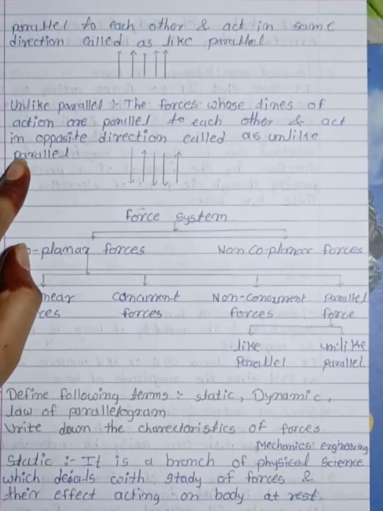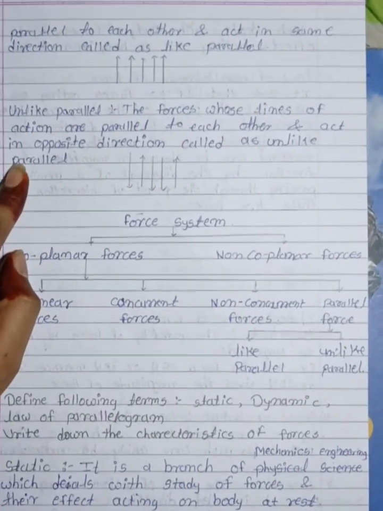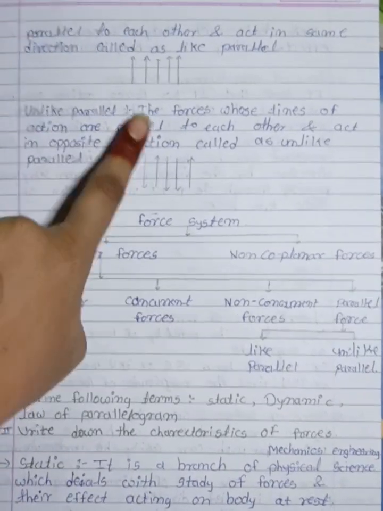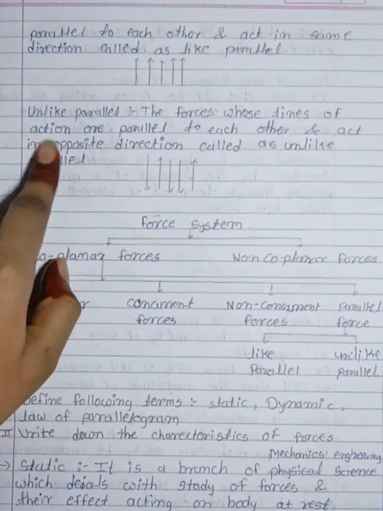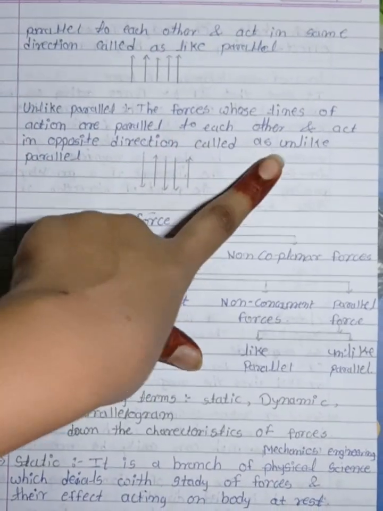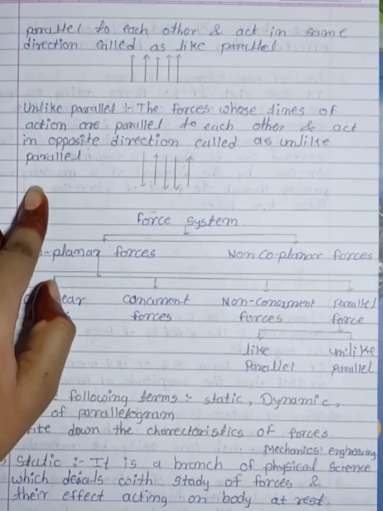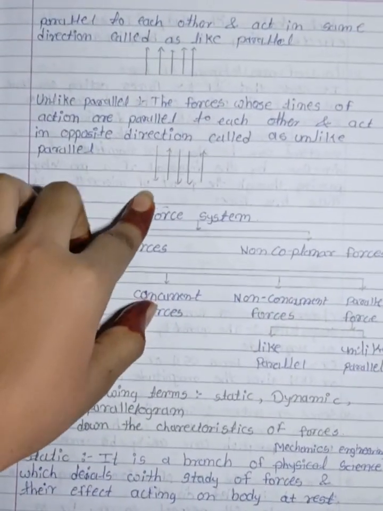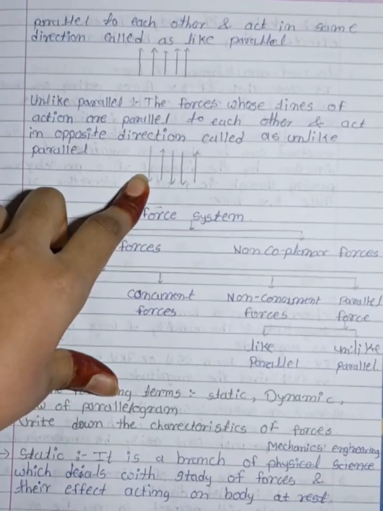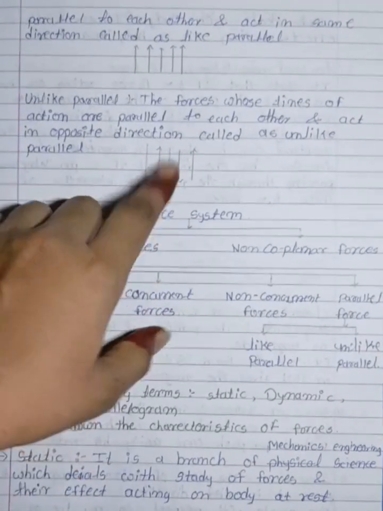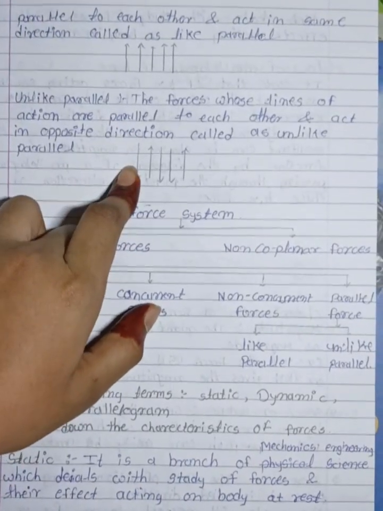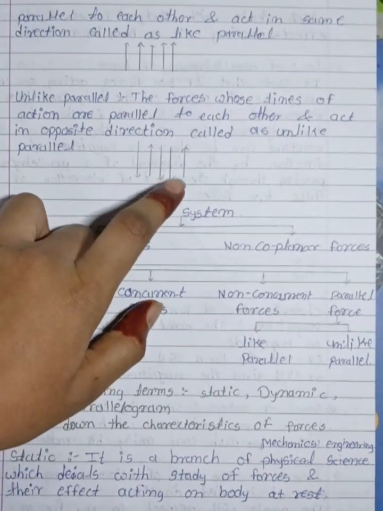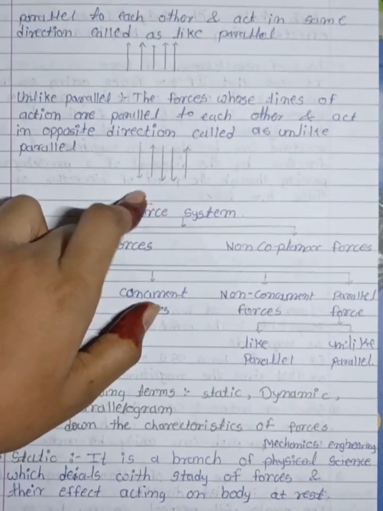In an unlike parallel force system, the forces whose lines of action are parallel to each other and act in opposite directions are called an unlike parallel force system. In this force system, all forces are parallel to each other, but in different directions. There is no compulsion for forces to be in the same direction.